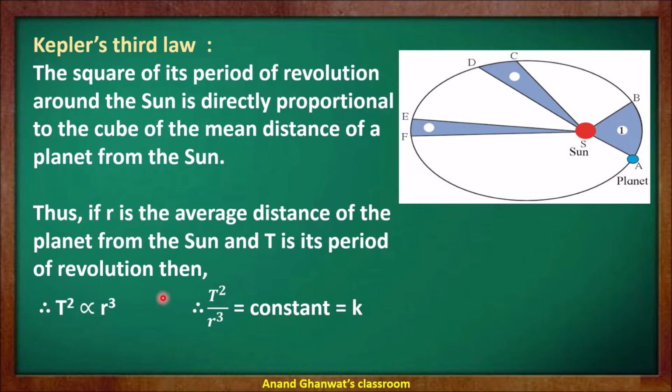So we know that in direct proportion, the ratio of quantities is constant. Therefore T squared upon r cubed is a constant, and that constant may be assumed as k. So this ratio of the square of the period of revolution and the cube of the mean distance is always constant by Kepler's third law.